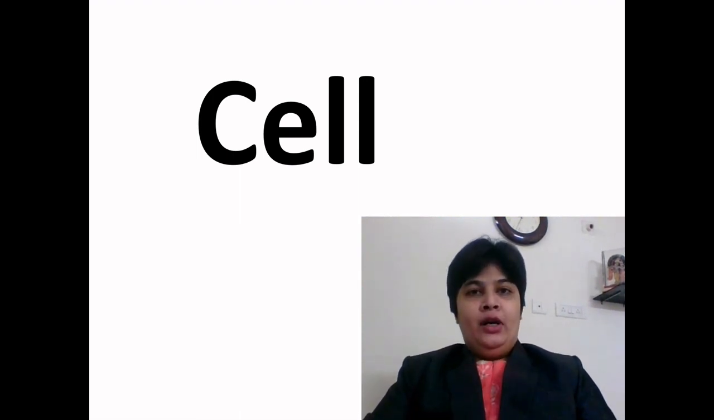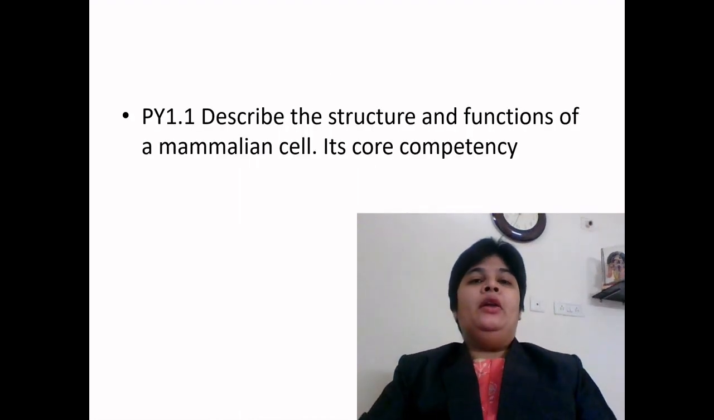Today we are going to learn cell. Now, according to new MCI guidelines, our course is competency based. When we talk of competency, PY means physiology 1.1. We are learning today competency number PY 1.1, which is: describe the structure and function of a mammalian cell. It is a core competency, means you have to learn this. This is a must thing.